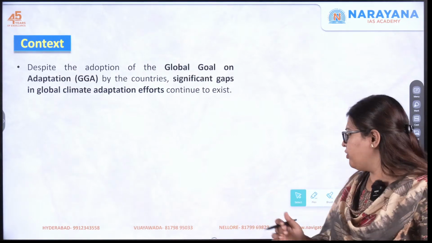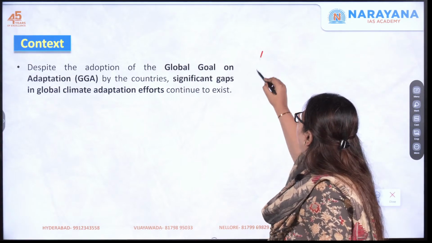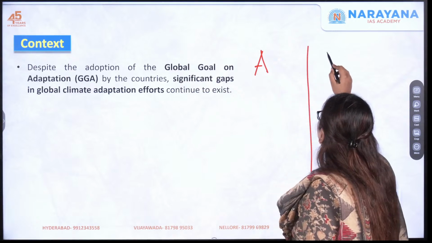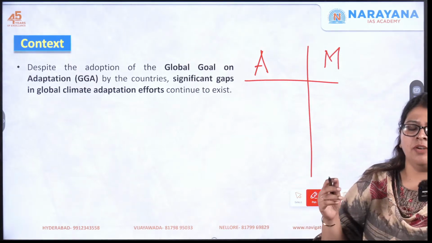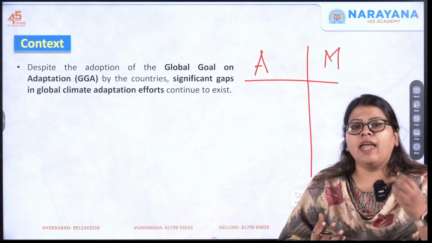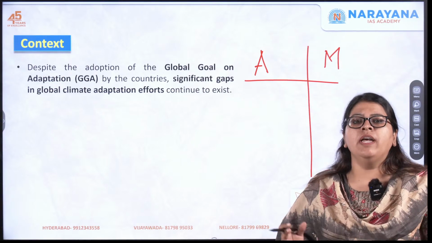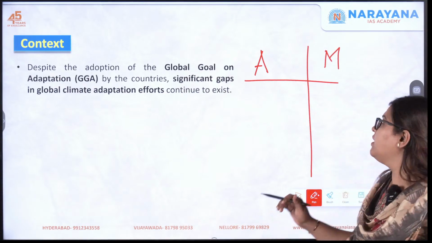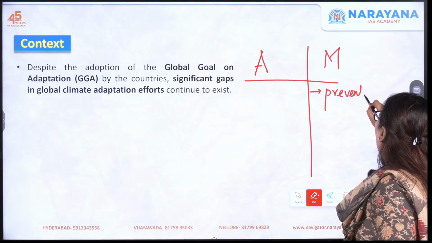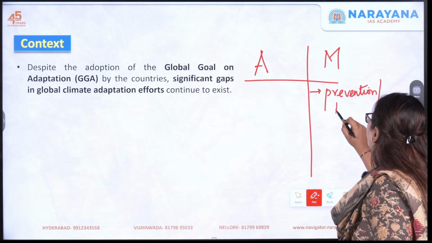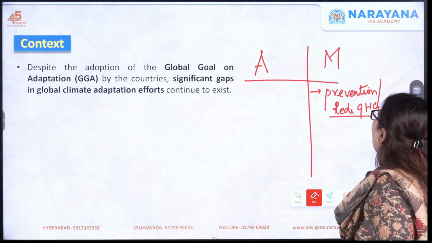What do you mean by adaptation? So here, this is where we need to understand the term adaptation and how it is different from mitigation. Okay. So mitigation is nothing but we are trying to reduce the emission of greenhouse gases so that we don't further contribute to the increase in the climate change. So that is called as mitigation. So prevention or reduction of greenhouse gases is called as mitigation.